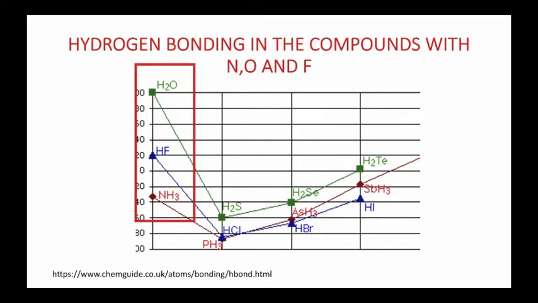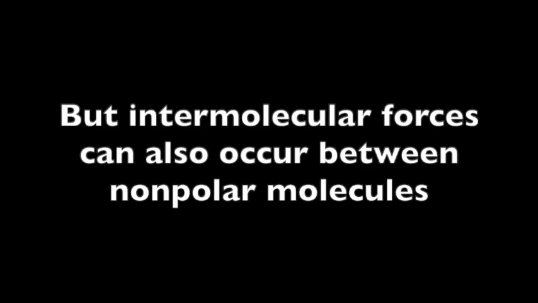The next type of intermolecular force is London dispersion forces. The reason ion dipole, dipole-dipole, and hydrogen bonding occur should now be pretty intuitive. Positive things are attracted to negative things. But intermolecular forces can also occur between nonpolar molecules. How can this happen if the molecules don't have positive ends or negative ends that are able to attract each other? The answer is London dispersion forces.